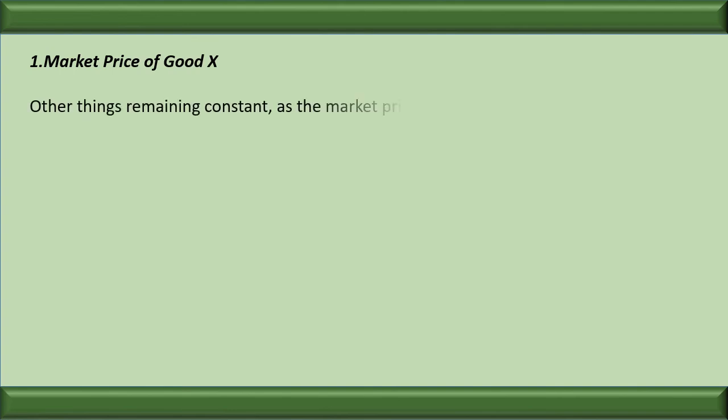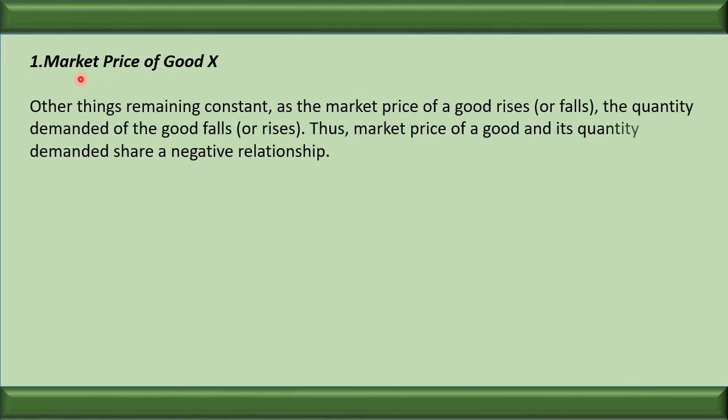Let us see its effect. First is the market price of the goods. We know that if the price of the commodity is increasing or decreasing, a group of people will decrease the demand and a group of people will increase the demand. So we can say that the price also affects the market demand. The only difference between the market and the individual is that earlier we were talking about the individual response. Now we are talking about the collective response.